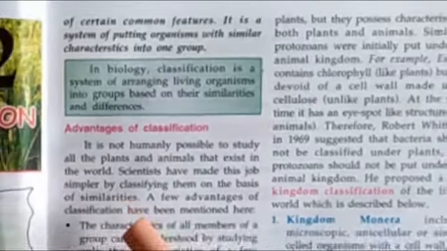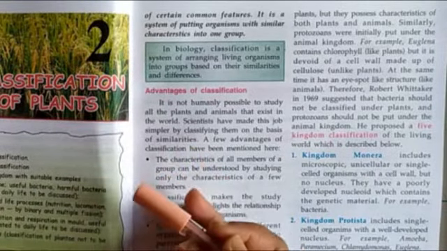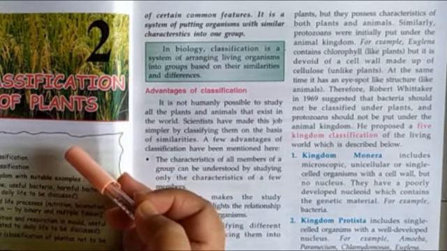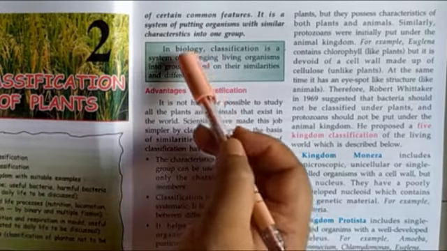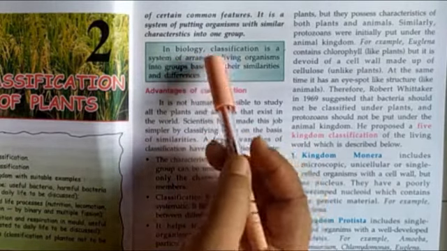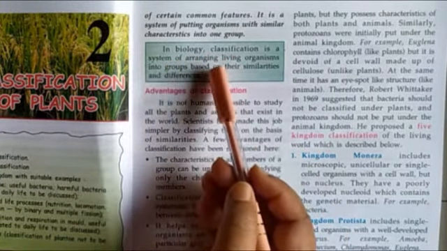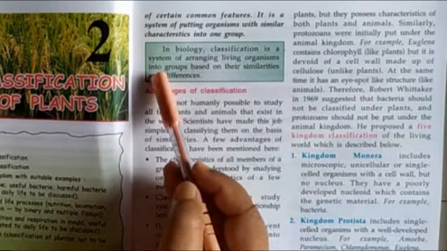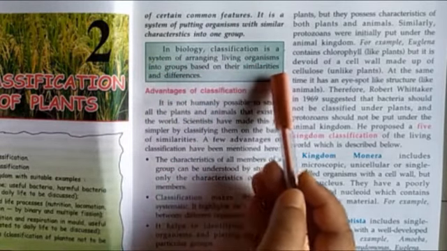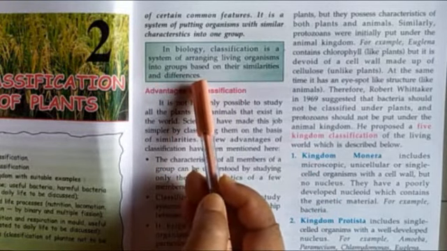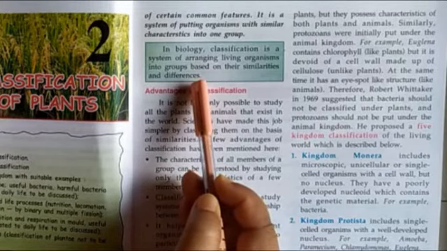If I do it with the animals, classification of animals. Now this chapter deals with the classification of plants. So what we will write in short, the definition. In biology, classification is a system of arranging living organism into groups based on their similarities and differences. And differences means if they differ from each other, then these are the exceptional qualities that make them differ from each other.